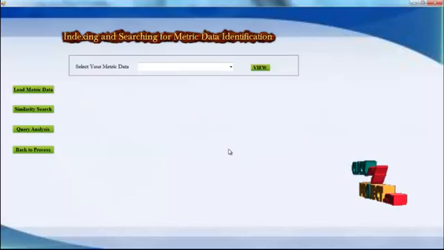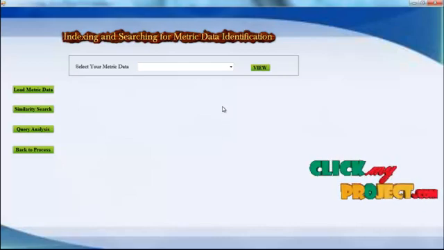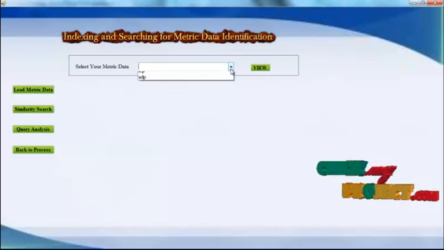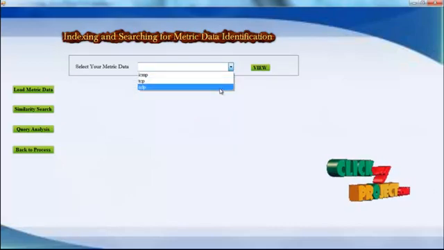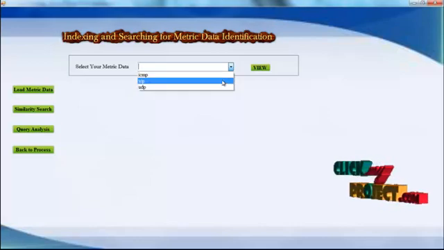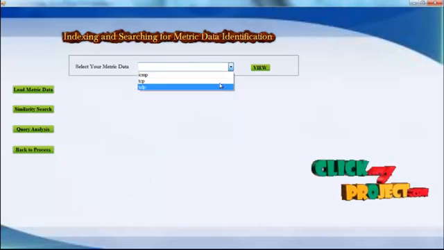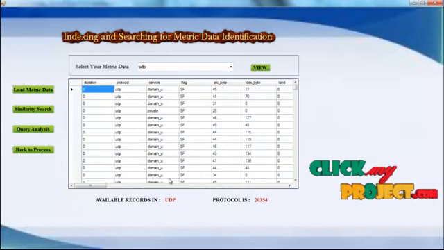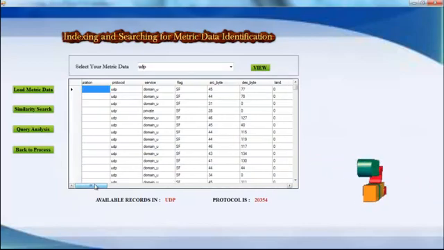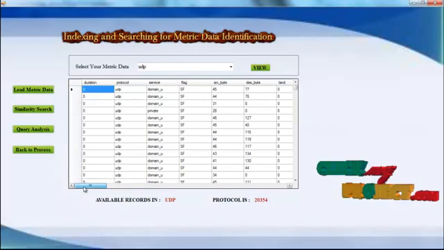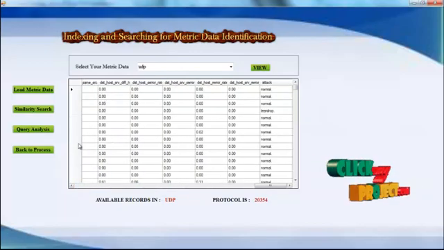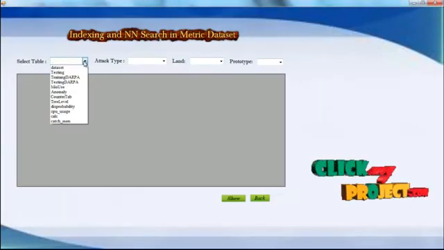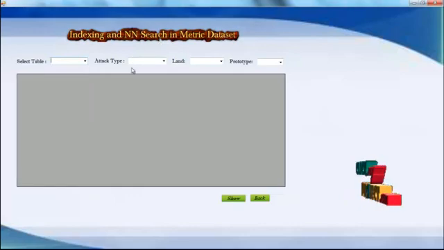This is the data set file. Here we have used the TCP protocol, UDP protocol, and ICMP protocol. Now we are going to select the metric data; ICMP, TCP, and UDP are provided. Select any one of the protocols. Here I have selected the UDP protocol, and when I click on the view button, I can see the duration and the protocol used, that is UDP, and the service in the data set is viewed here. And when I click on similarities, I can see here the indexing NN search, that is nearest neighbor search.